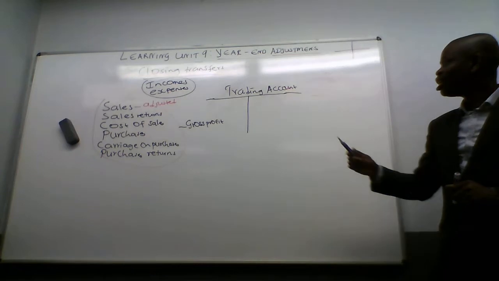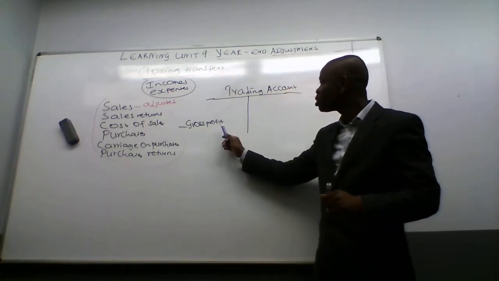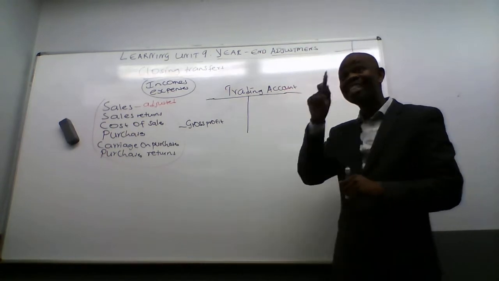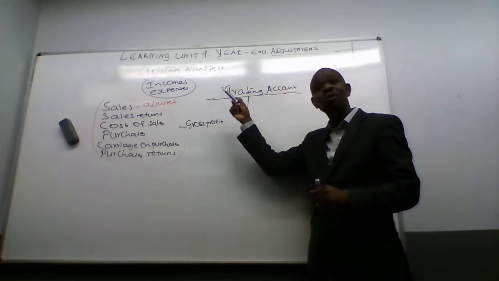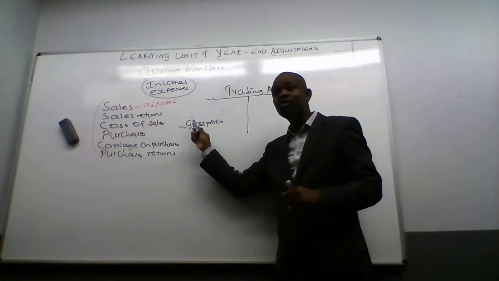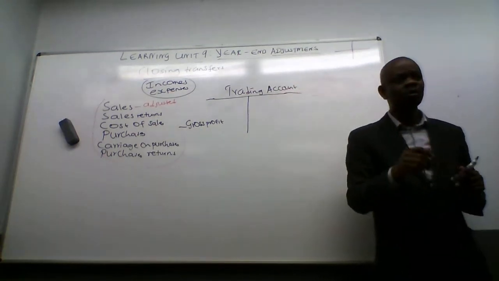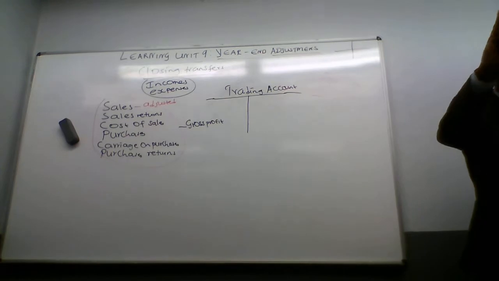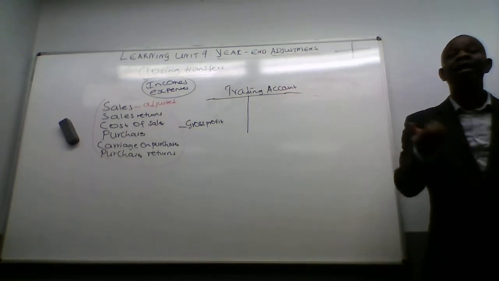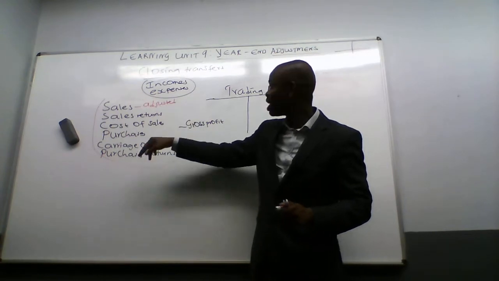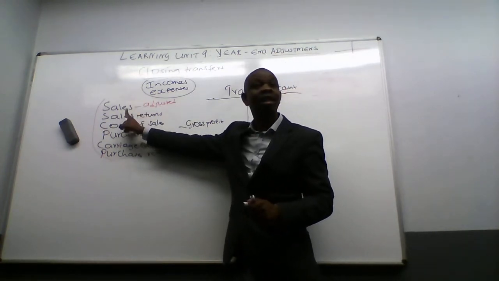In a nutshell, trading account is used to calculate gross profit. You will see in the exam, they can ask you to open this account to find gross profit. And what is the formula for gross profit again? Sales less cost of sales, but don't forget, the sales must first be adjusted.